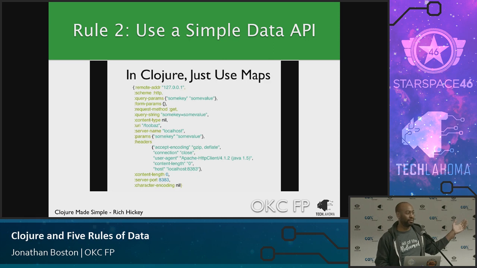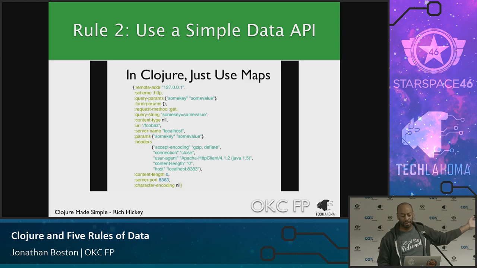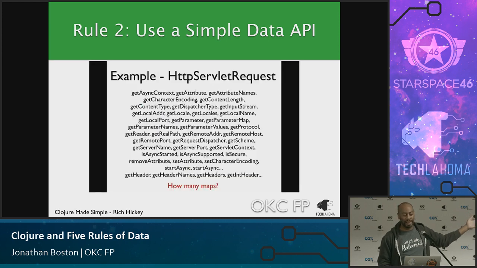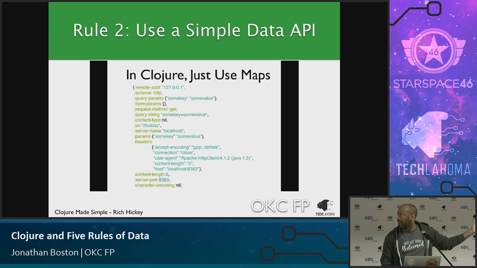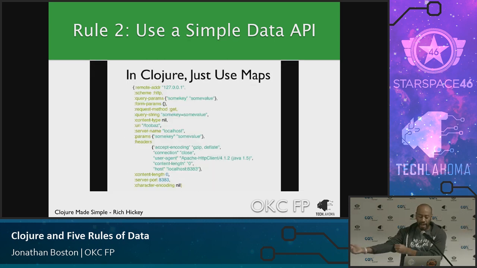It's just data. Whenever you send something across a wire, you're not sending this, you're just sending a bunch of data. So what he says is, how do we get this and somehow make it into this? It's just a map, and you can inspect it. You can say, hey, what is a query string? It's this. What are my headers? It's another map. This is just data.